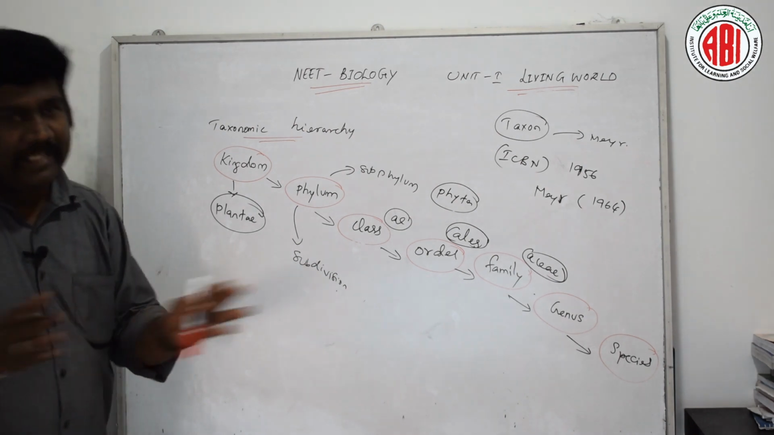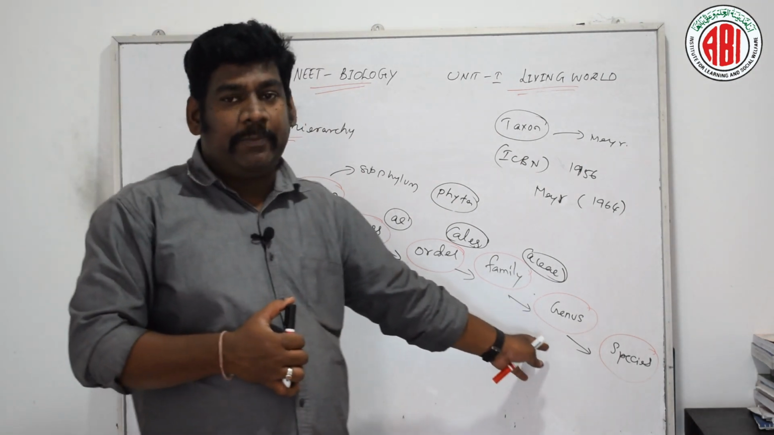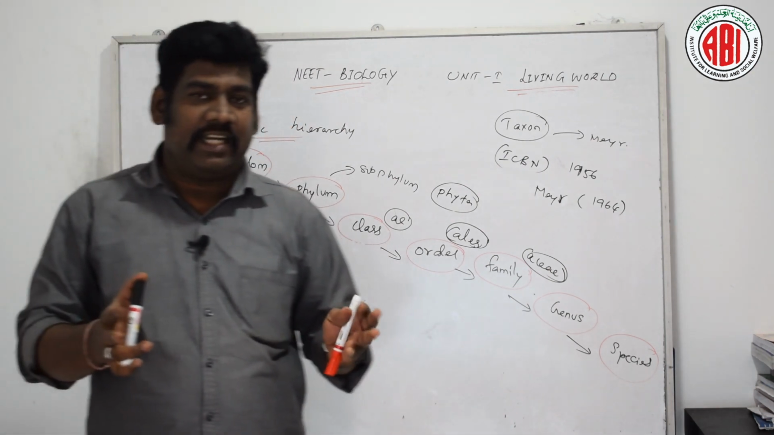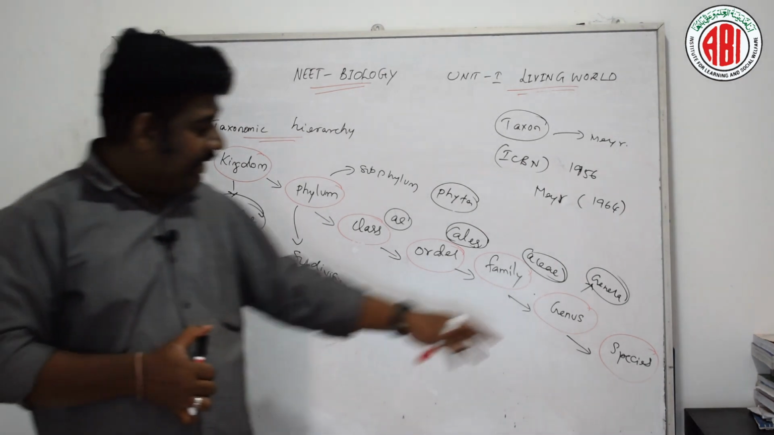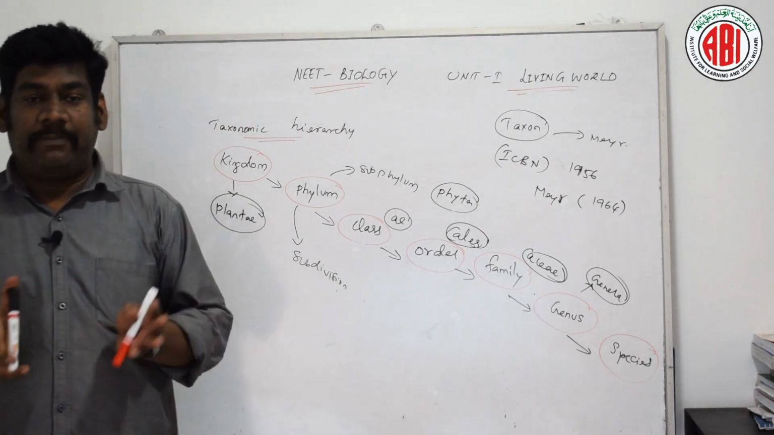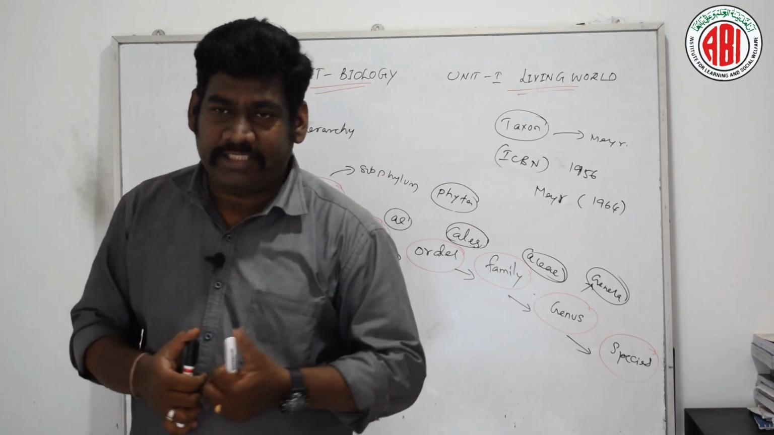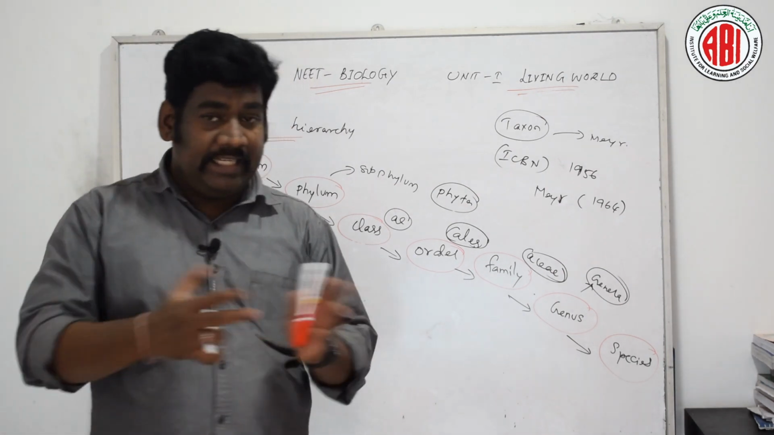Now next we are discussing genus. The plural form of genus is genera, and the singular form of genera is genus. It comprises a group of related species which have more characteristic features in common when compared with species of other genera.